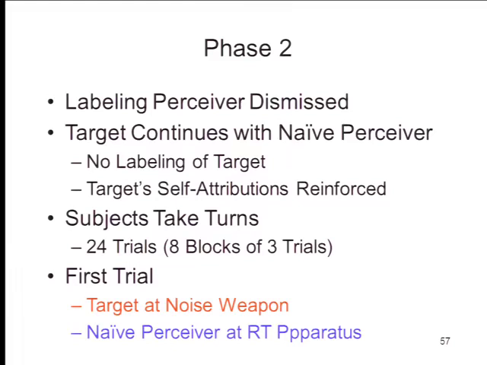Again, the subjects are taking turns, and on the first trial here, the target is seated at the noise weapon, and the naive perceiver is seated at the reaction time apparatus. So now what we want to know is, how does the target behave with this new person, a person who knows nothing about what went on before? Yes? No, he's been sitting reading a magazine in another room or something like that. He has no idea what's been going on. He's naive. He's a naive perceiver.